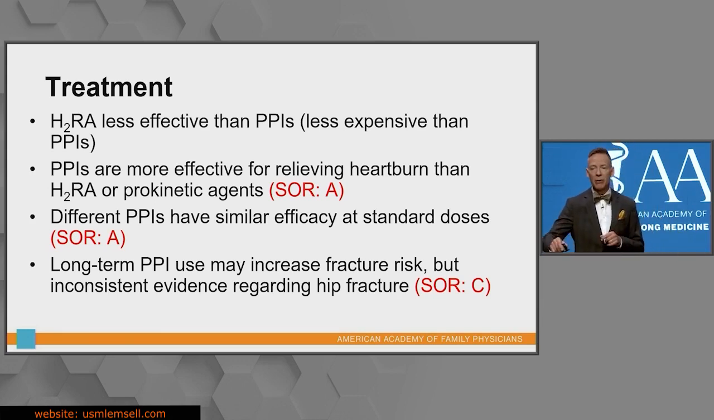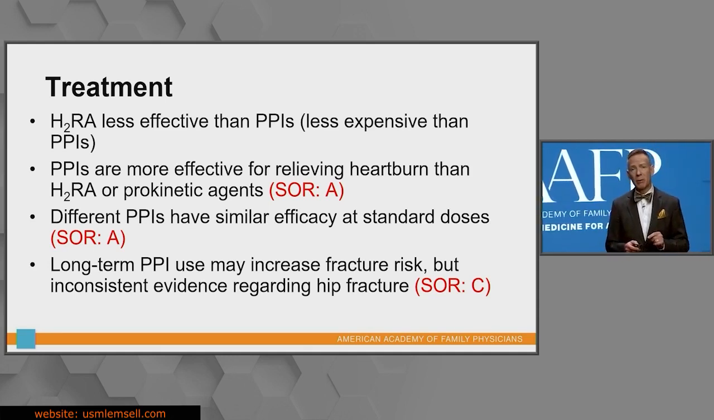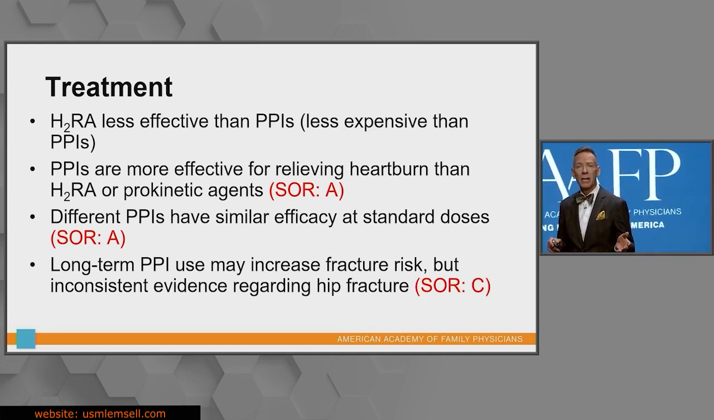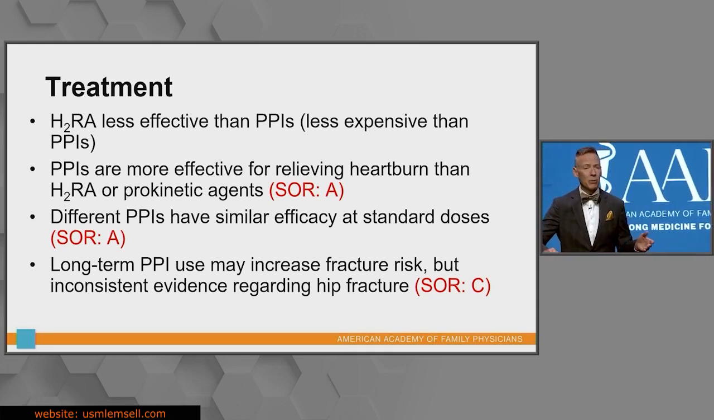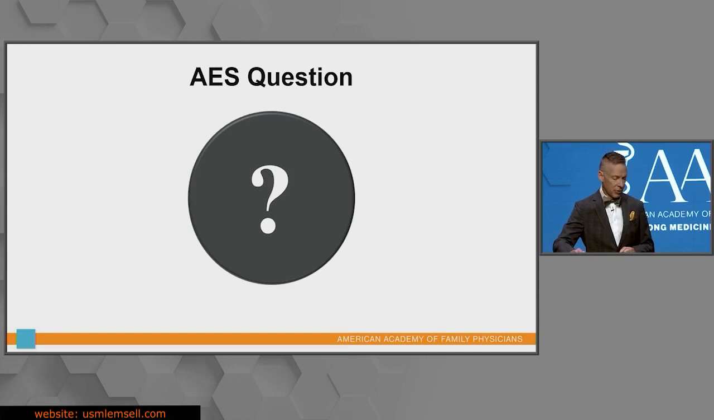Long-term use may increase the fracture risk, but there's inconsistent evidence when we particularly look at the big kahuna, which is hip fracture. And that's always the one we're worried about in aging individuals because, as we talked about with geriatrics, remember there's a rule of thirds with hip fractures. A third of them will be dead in a year from that hip fracture. Not from the fracture itself, but because of complications.